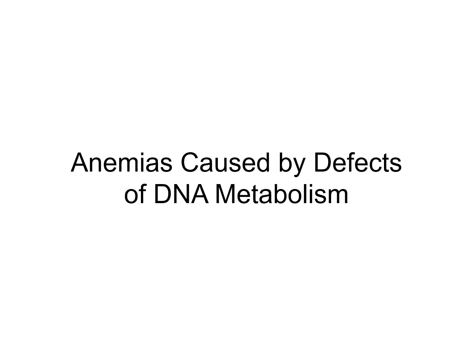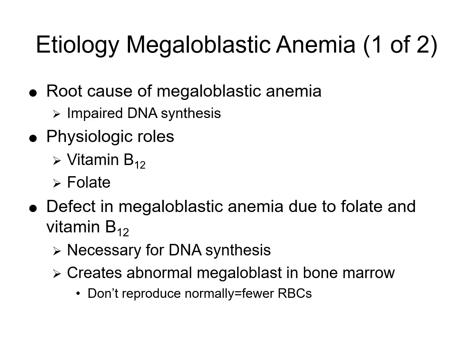We're going to look at anemias that are caused by defects of the DNA metabolism. The root cause of megaloblastic anemia is impaired DNA synthesis. So we have the physiological roles of vitamin B12. Vitamin B12 does DNA synthesis. It is essential for the formation of DNA during cell division. It also helps in red blood cell formation, so it helps prevent megaloblastic anemias.